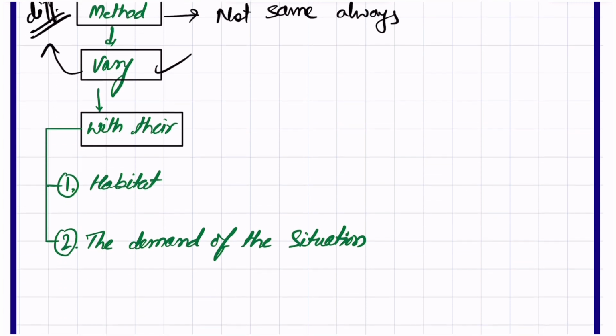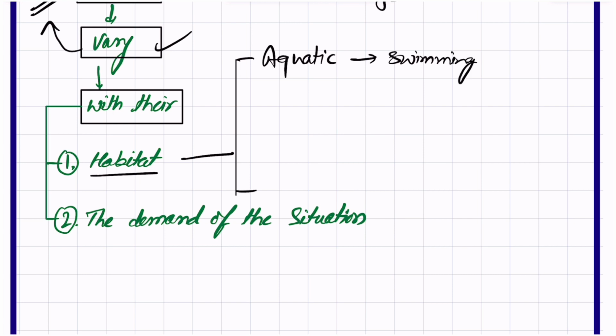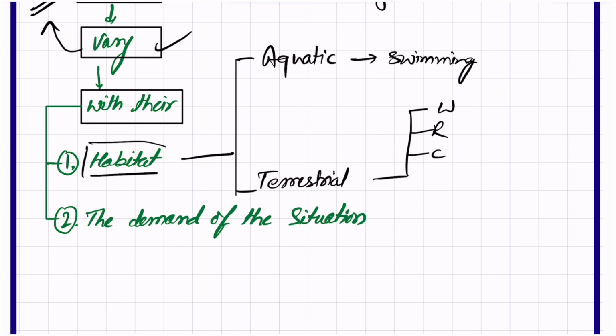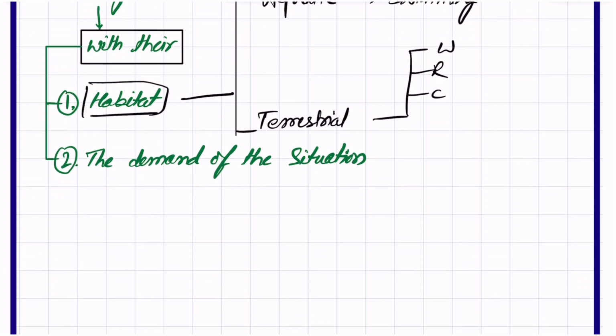Actually, habitat, where the organism lives. If they are aquatic, then definitely the locomotion will be swimming. If they are terrestrial, there will be the other types: walking, running, climbing on trees or mountains, etc. So it is decided with respect to habitat whether the locomotion will vary or not.